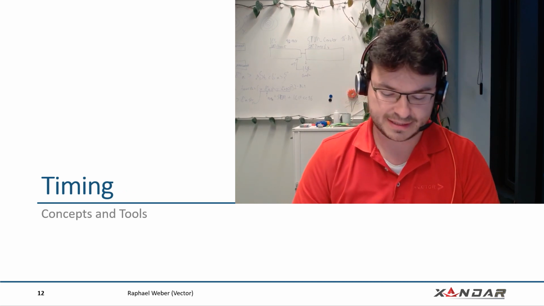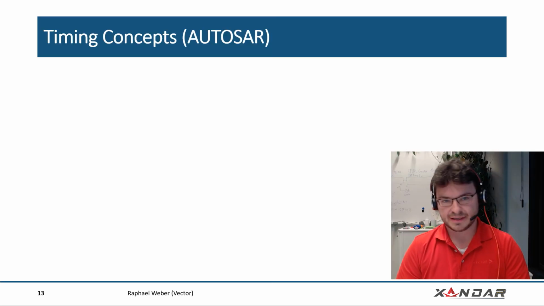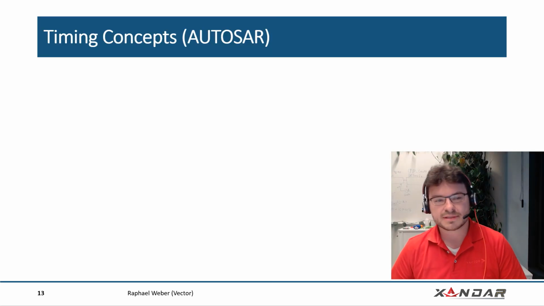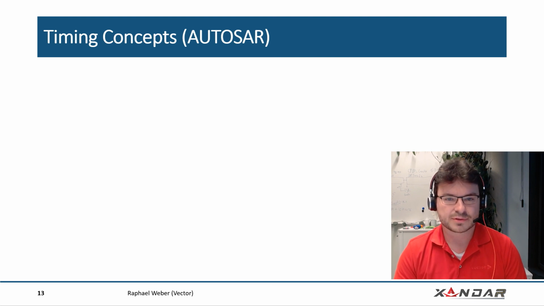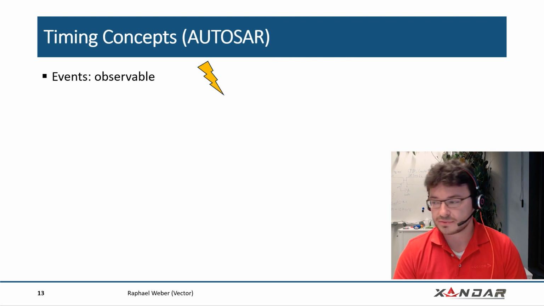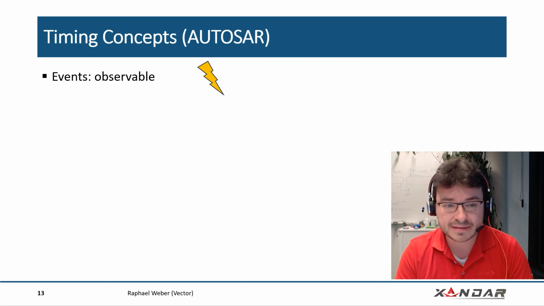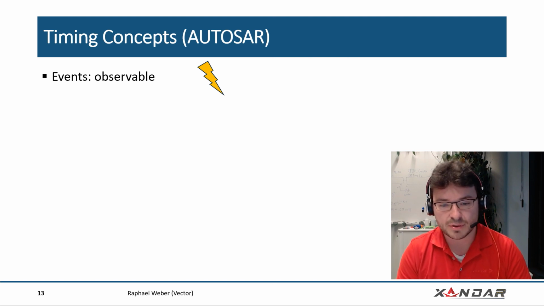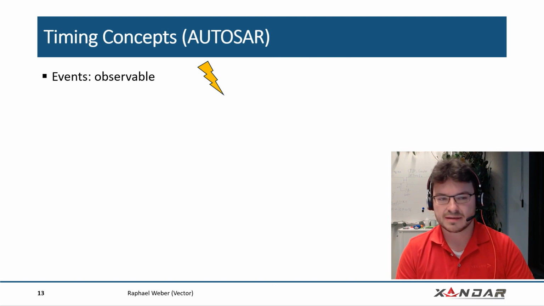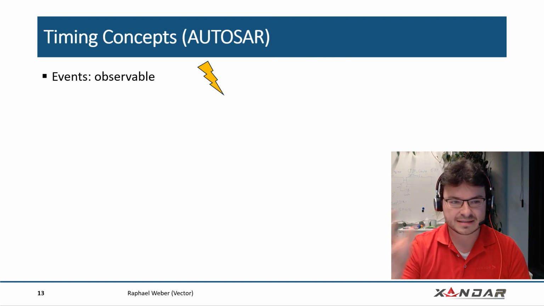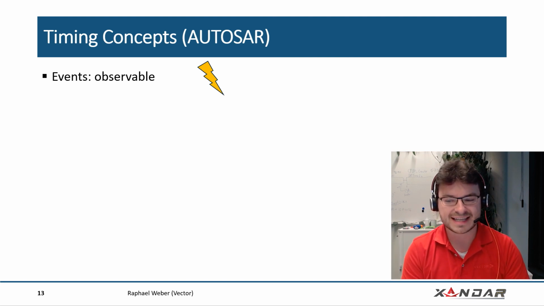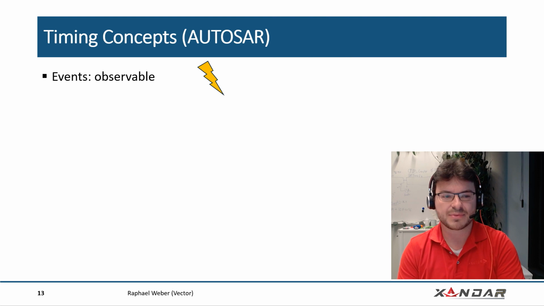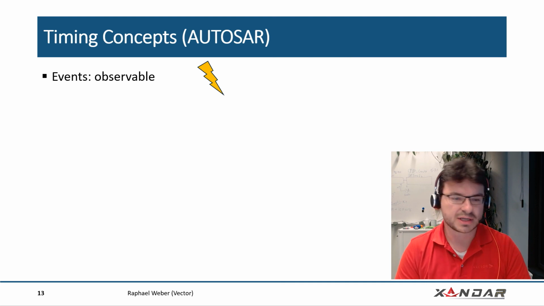Okay, so when you talk about timing, we have to first, of course, take a look at some concepts. So what is timing? And in AUTOSAR, there are a few concepts defined for timing. First of all, it is an event. So AUTOSAR defines timing events, timing description events, because you describe what you would like to observe. So if, for example, some software component receives a signal, that is an event. If some software component sends a signal, that is an event. An event is just something that has a timestamp, and it marks that something is happening, some state change or some data exchange, for example.